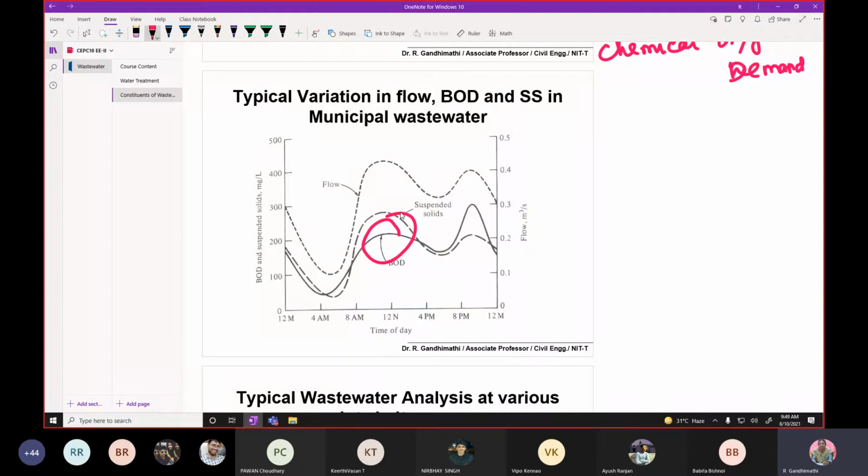The reason is that, especially in the morning and afternoon, the wastewater from the kitchen may contribute biodegradable organics, and also a large amount of suspended solids. That may be the reason you can expect a high value of BOD, especially in the afternoon and night time. During the afternoon, especially with office going people, because we are discussing domestic wastewater, it may be treated separately in their premises, in the office premises itself, or sometimes the wastewater flow may not come to the sewer located in the particular community.